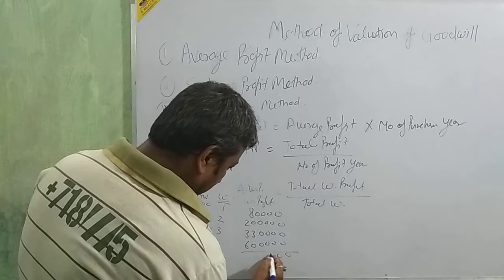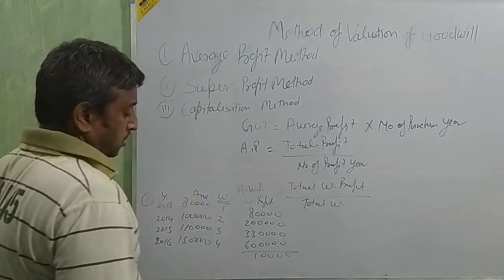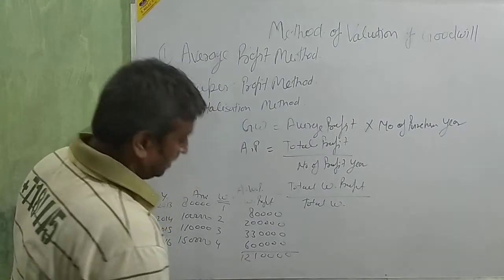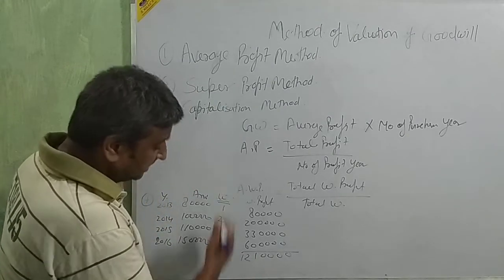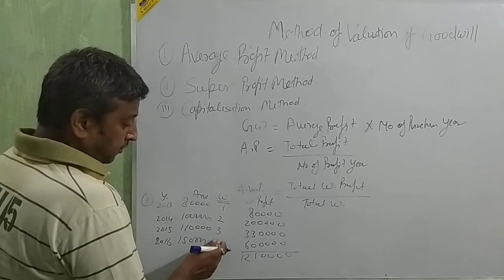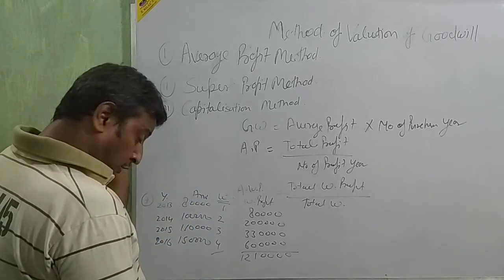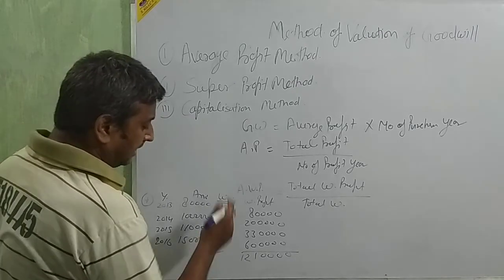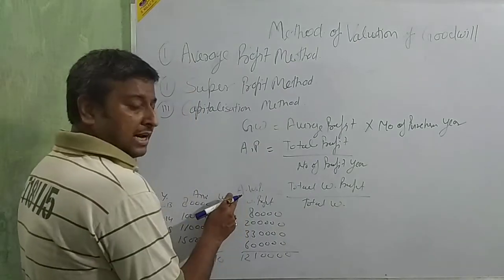Then total 2,21,000, and take the total of this weight also: 4, 7, 4, 3, 2, 1, total 10. Okay, then just see the formula.